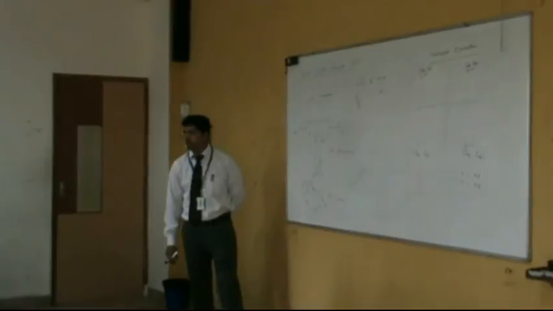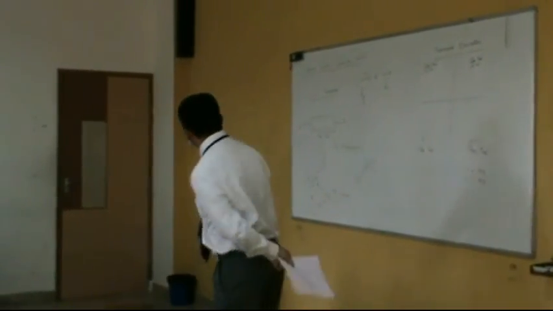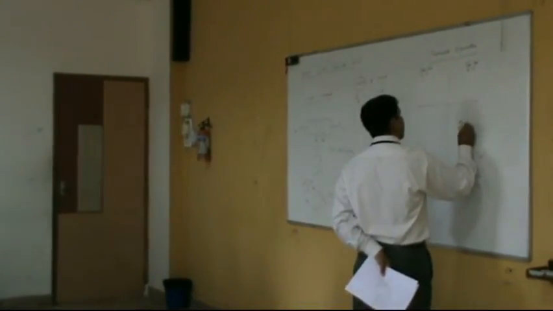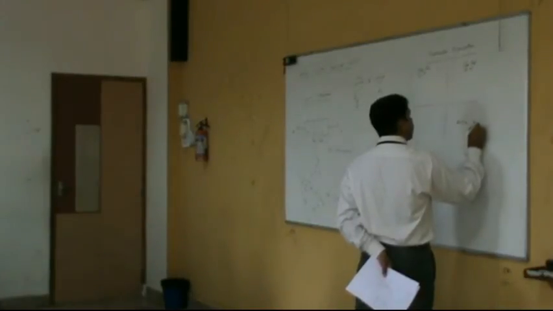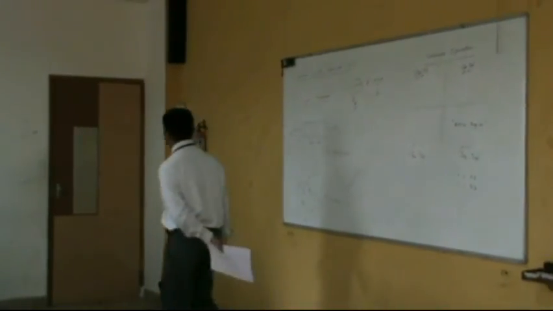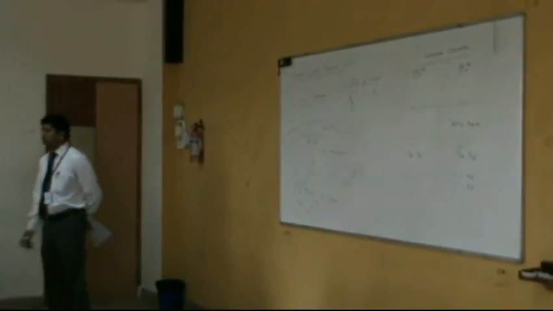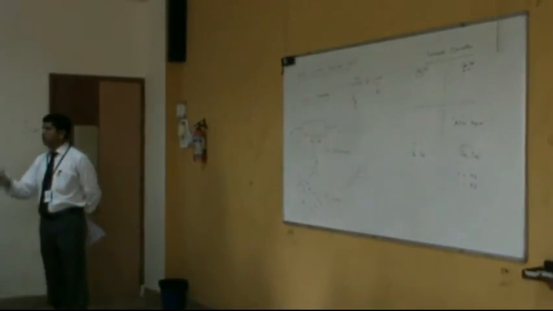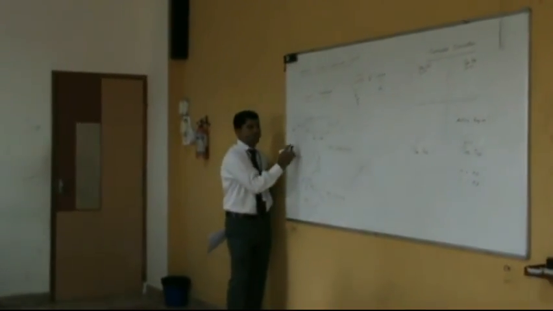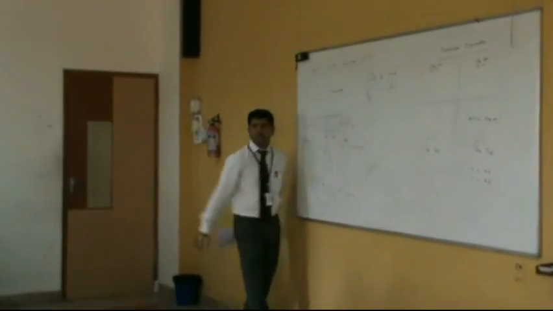Got the point? In this kind of operation, we call this region the active region. One of the regions of transistor operation is the active region. If you want to make the transistor operate in the active region, what you do is forward bias the emitter base junction and reverse bias the collector base junction.